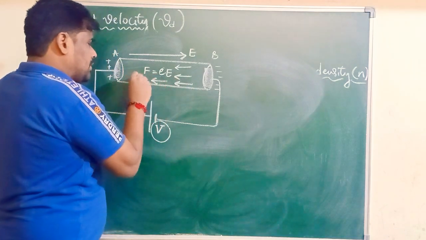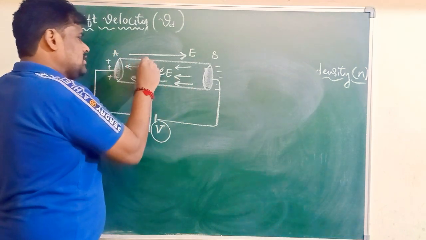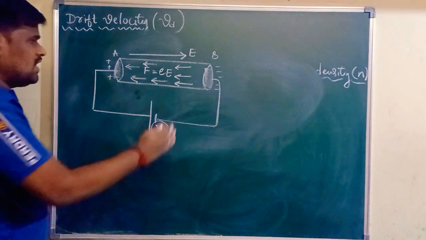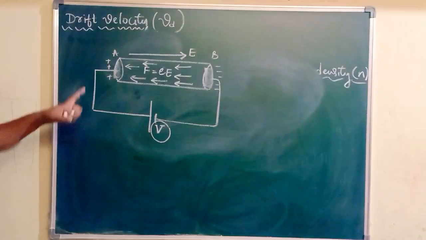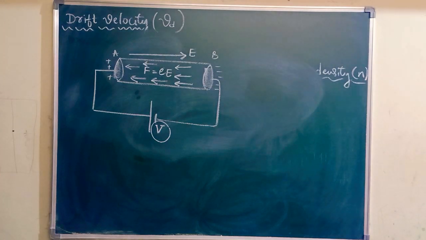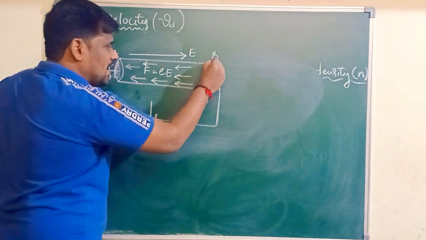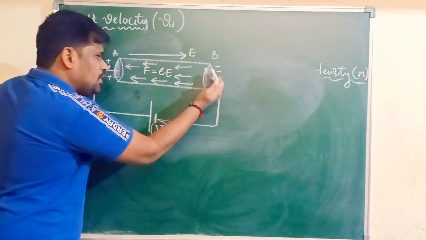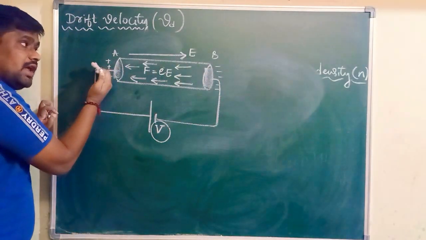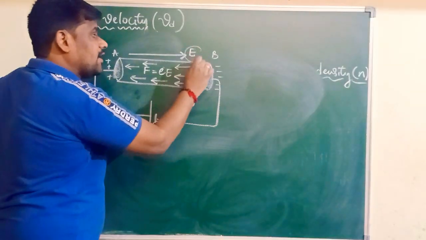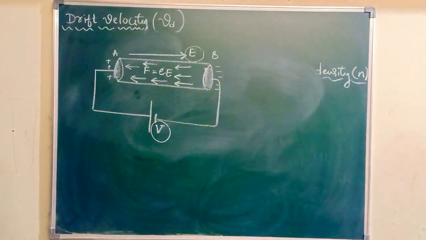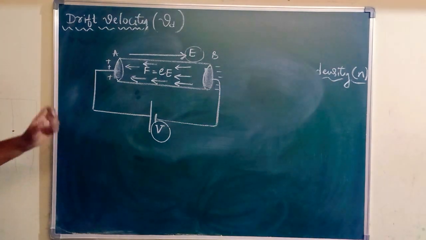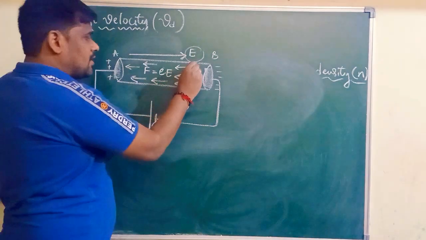Each and every free electron in a conductor starts moving in a direction opposite to the direction of the electric field. Means free electrons in a conductor will start moving from end B of the conductor to end A, opposite to the electric field. What is the force experienced by each electron in a conductor?